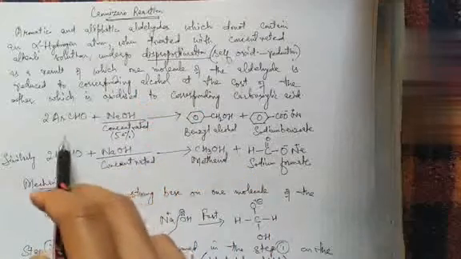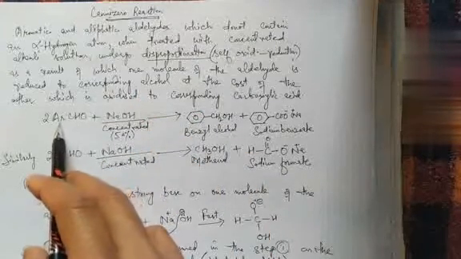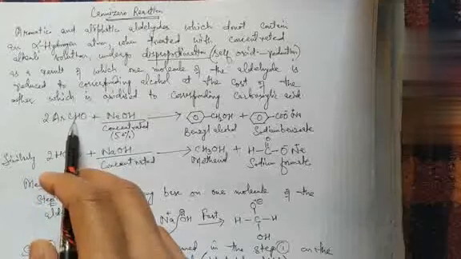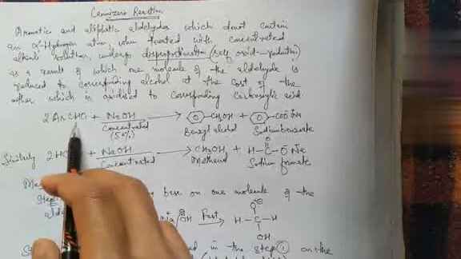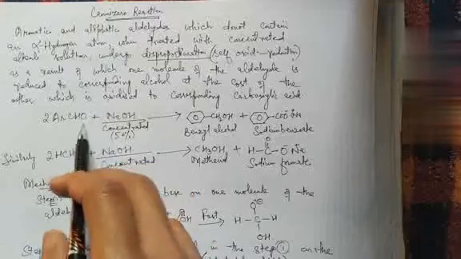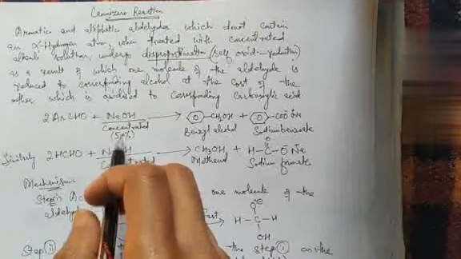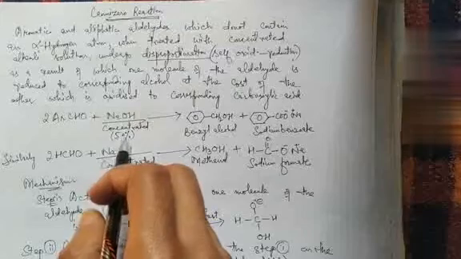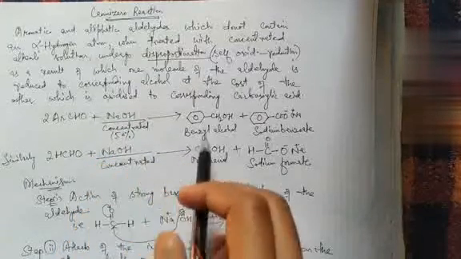For illustration, here we have taken the example of formaldehyde and benzaldehyde. Two moles of benzaldehyde undergo the Cannizzaro reaction in the presence of concentrated base. In some books it is written as 50% NaOH, sodium hydroxide.